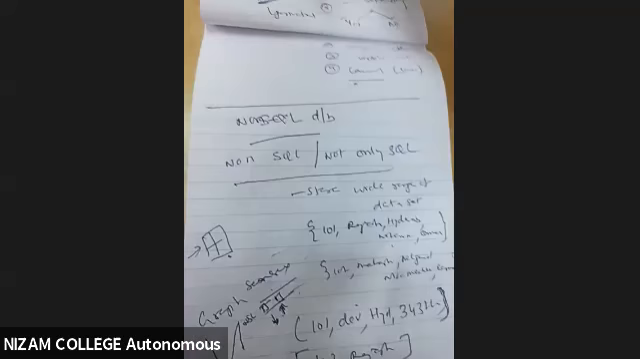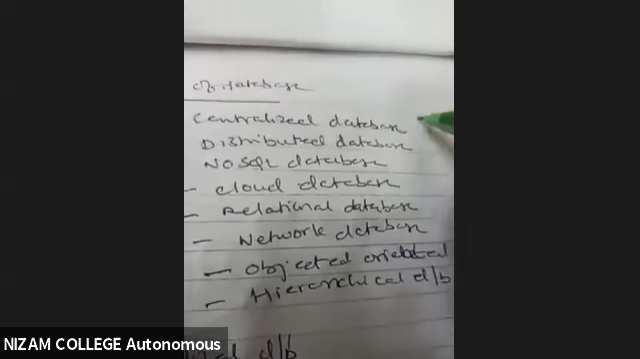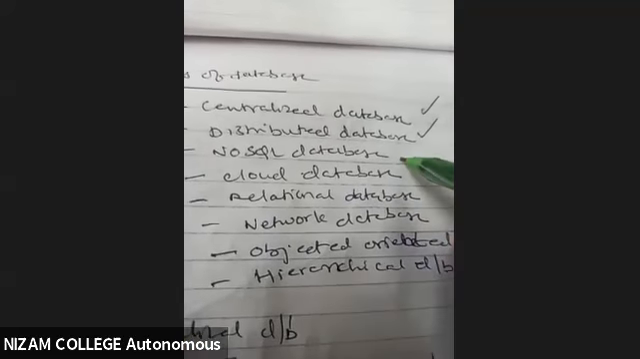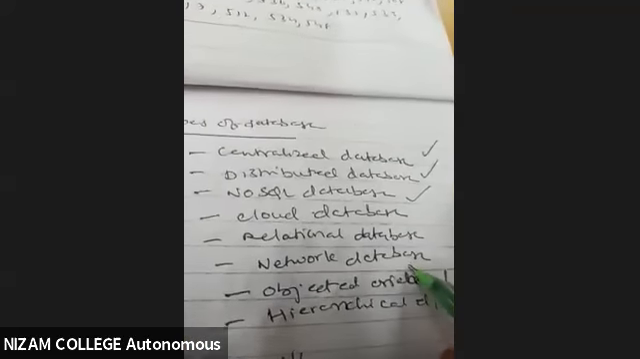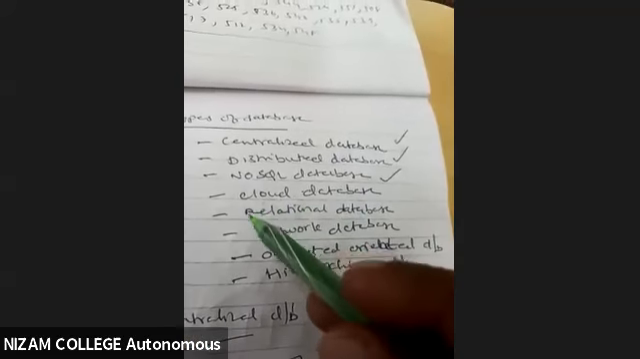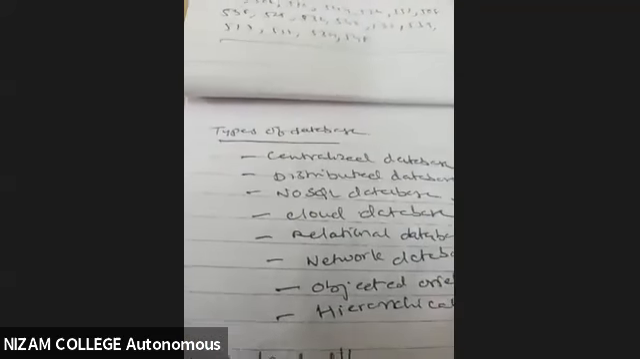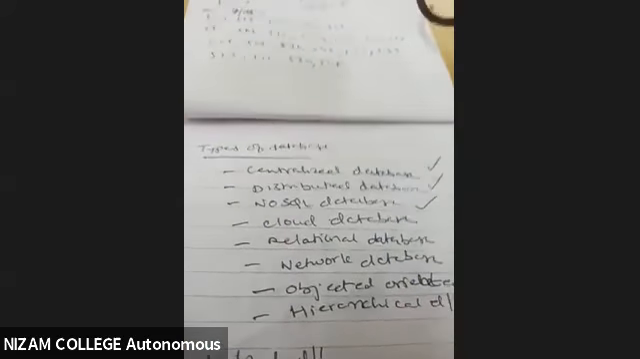We'll continue in the next class with the other databases. Today we have covered the centralized database, the distributed database, and the non-SQL database. Tomorrow we'll see the other types of database. Any doubts, you can clarify here.